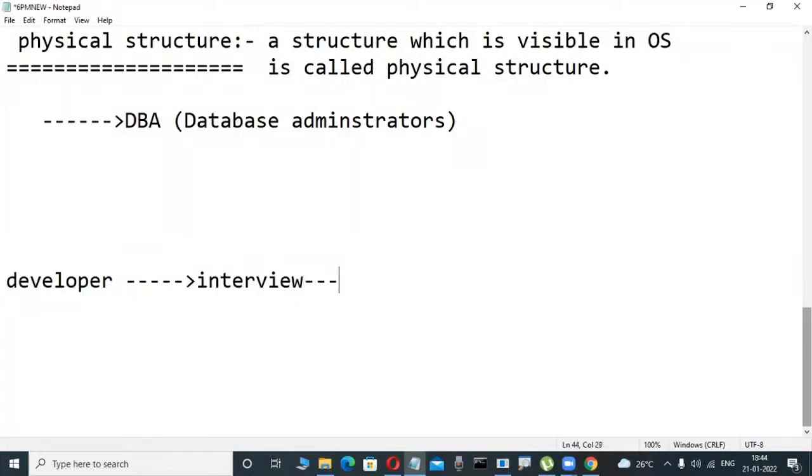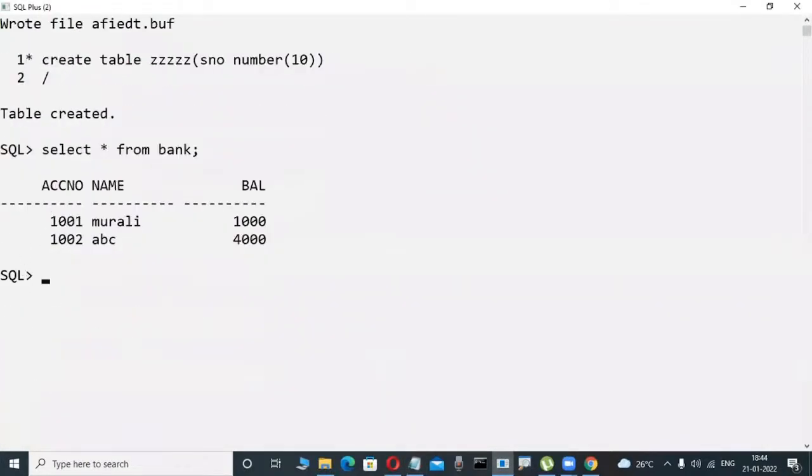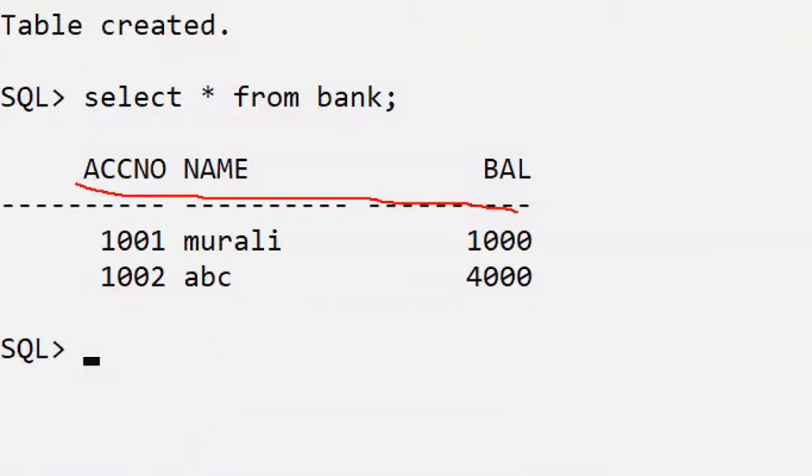What is a database? They are not asking, but generally, what is a database? Here the developers are telling it in terms of logical structure. They say it is a place where we can store a structured collection of data. Is this a structured collection of data or not?